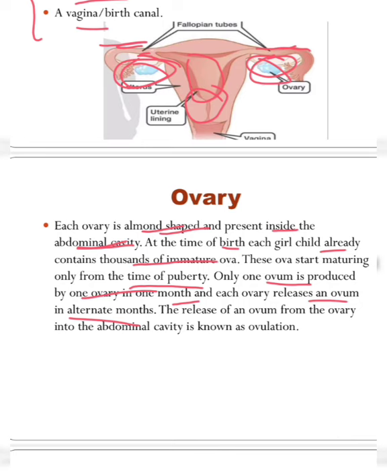The release of an ovum from the ovary into the abdominal cavity is known as ovulation. After the maturation of one single ovum in the ovary, it will be released every month. This release process is known as ovulation.